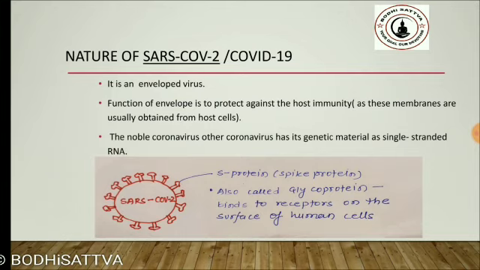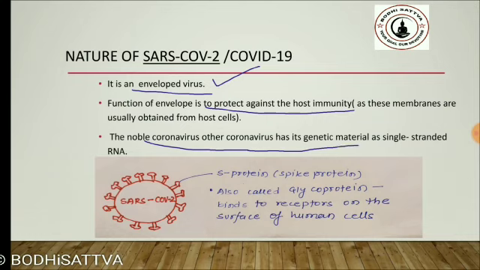So here we can see that it is an enveloped virus, that it has the lipid coat outside its protein coating. And what is the function of this lipid coat? It protects the virus from the host immunity. And here we must also see that the novel coronavirus has RNA as its genetic material. That is, the genetic material present inside the novel coronavirus is RNA.